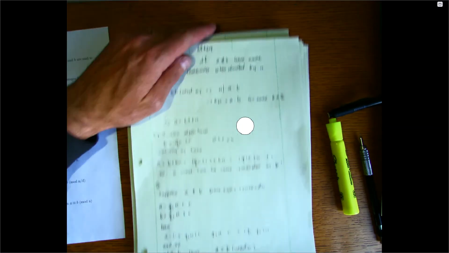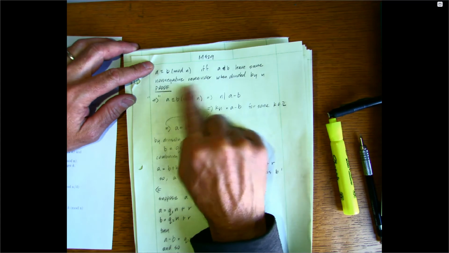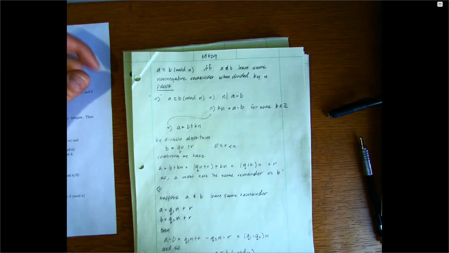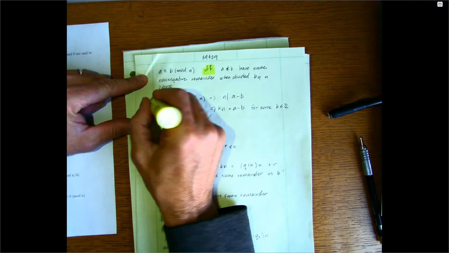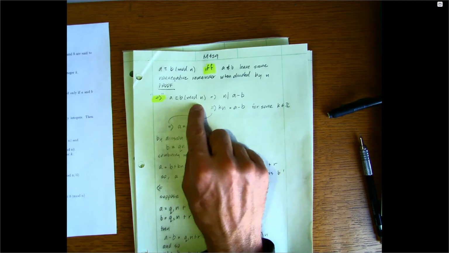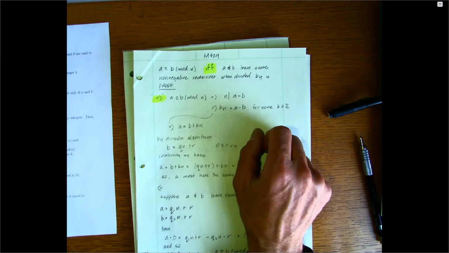So he says that a is congruent to b mod n if and only if a and b leave the same non-negative remainder when divided by n. So we have to prove this two ways, right? If this is an if and only if, let's go forward first. We can say that a is congruent to b mod n. What we want to prove is that it leaves the same non-negative remainder when divided by n.